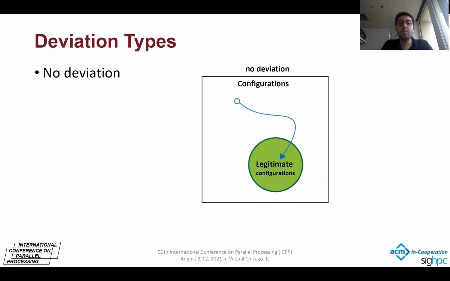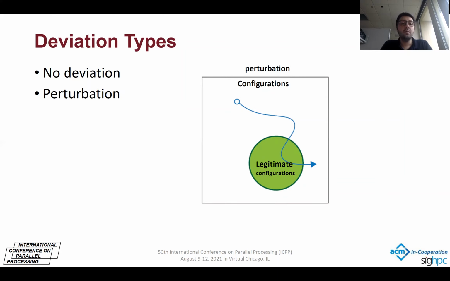If there is no deviation, the system starts from an initial point and converges to a legitimate configuration. The green circle is the set of legitimate configurations, and the square is the set of all of the configurations. So this first type of deviation is perturbation. Perturbation means after the system enters a legitimate configuration, some of the agents may prefer to perturb and change the state of the system in the hope that they will profit in another legitimate configuration.